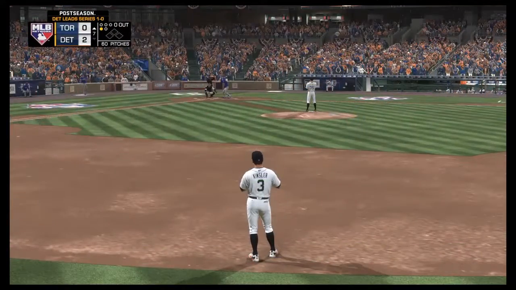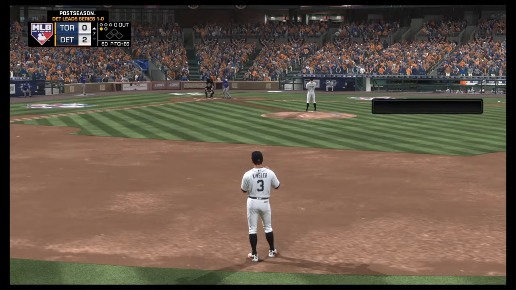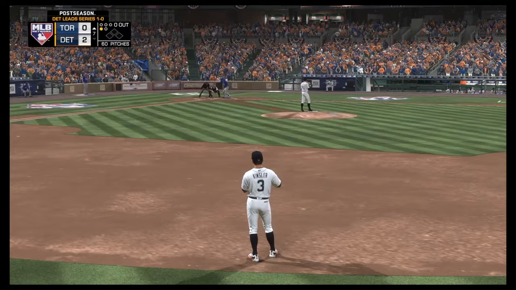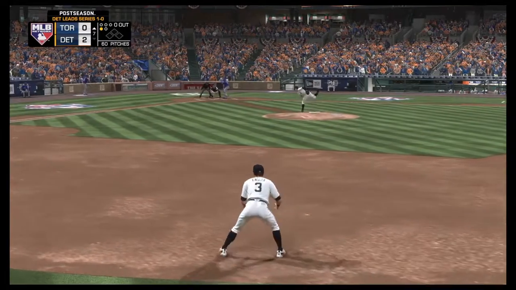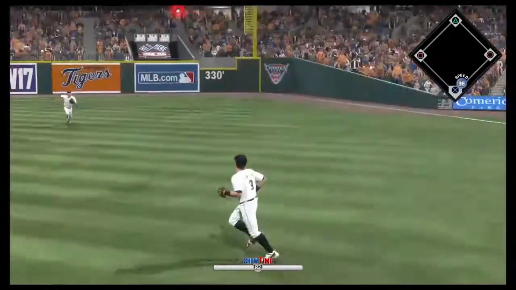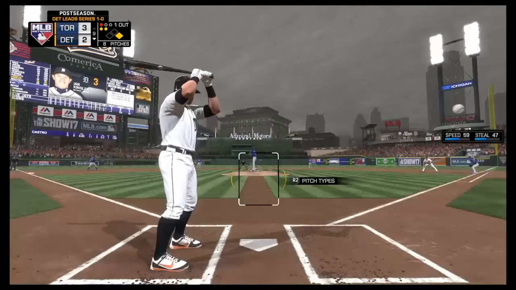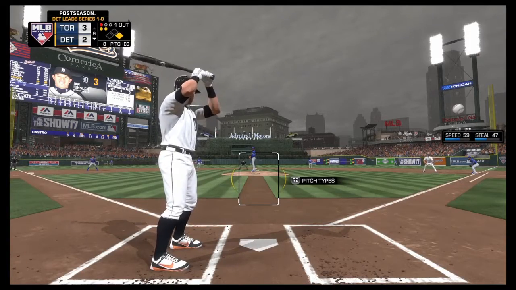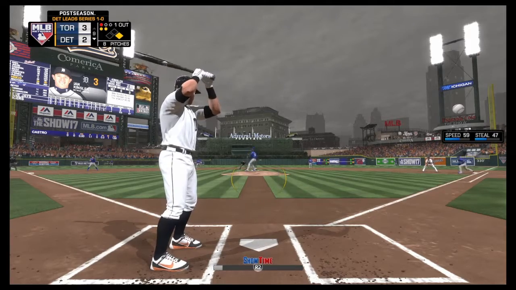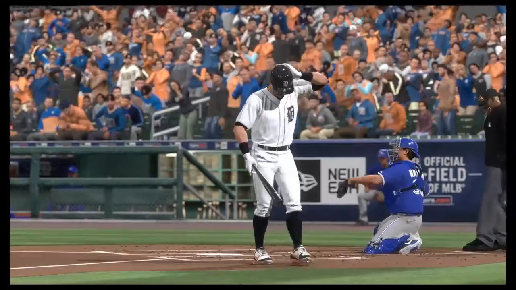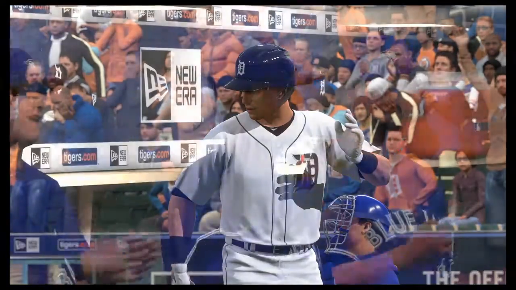Alright, Jose Bautista up top of the 7th. Tigers up 2-0. Verlander still in the game. The pitch going to be hit to right field, right in the glove of Stephen Piscotty, so that'll be that. Alrighty, next at bat for Kinsler, down 3-2 now. Runner on first, one out, and we swing and miss on the slider after having a good at bat.